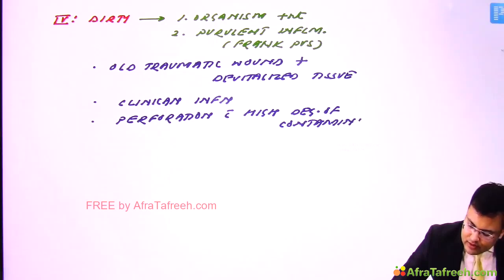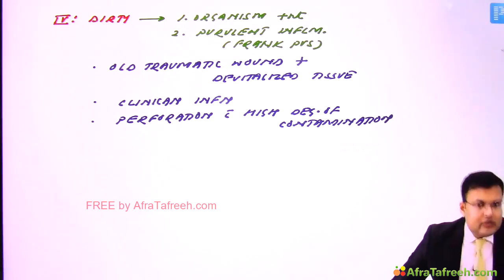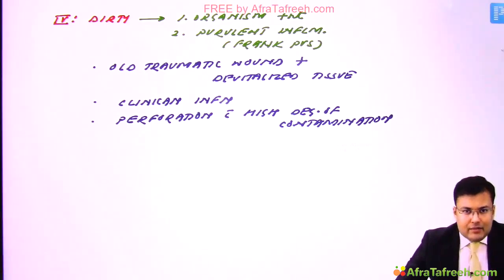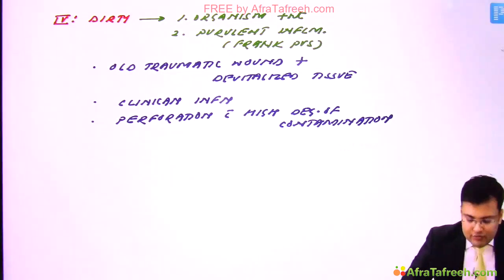Okay, so what you have noticed in these cases is that organism is already present and there is purulent inflammation or frank pus.